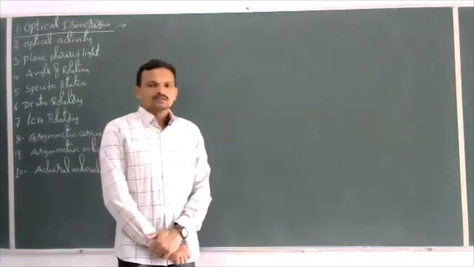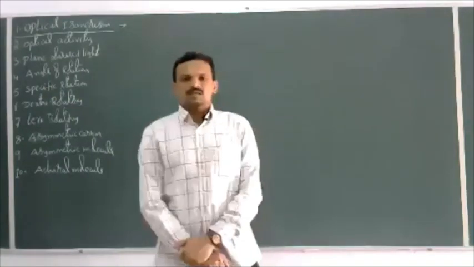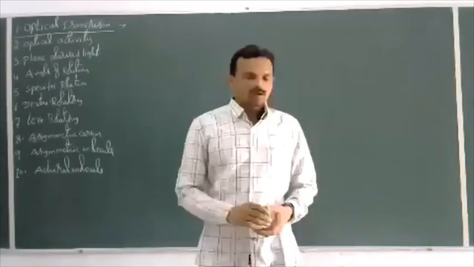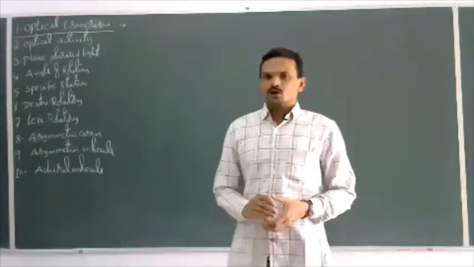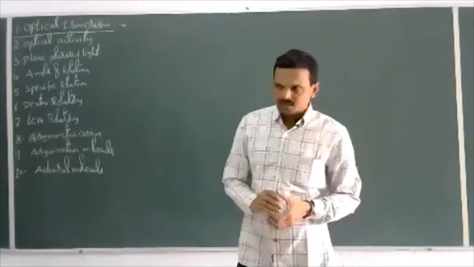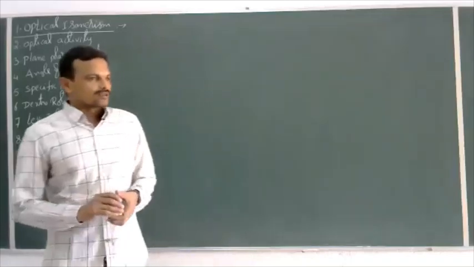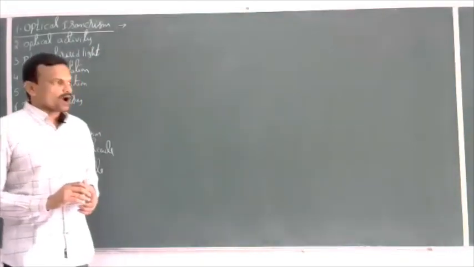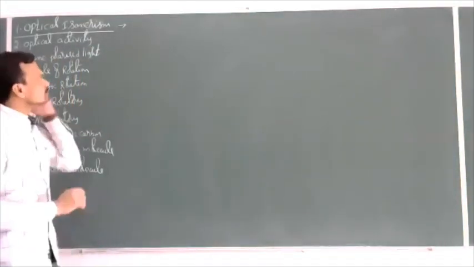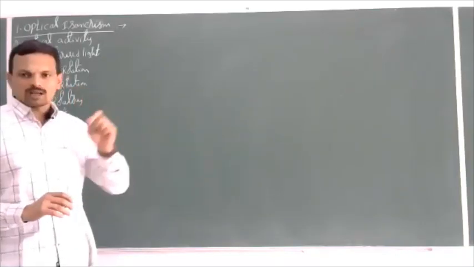Then what is plane polarized light? Let us see first.